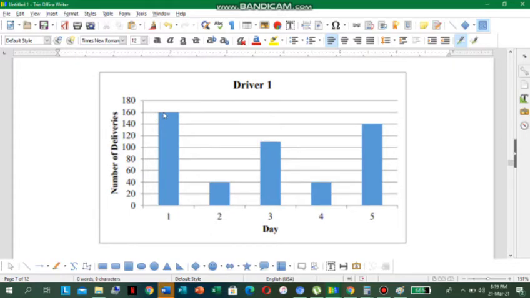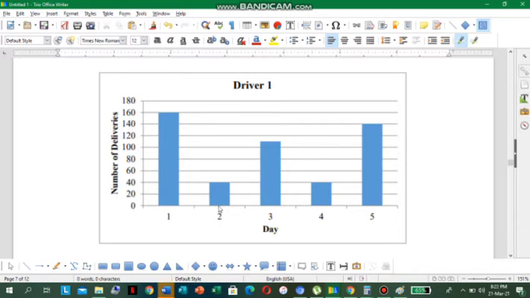So his delivery is 160. All right, in day 1, for driver 1, this is the amount of deliveries he made. So it's 160 deliveries he made for day 1.